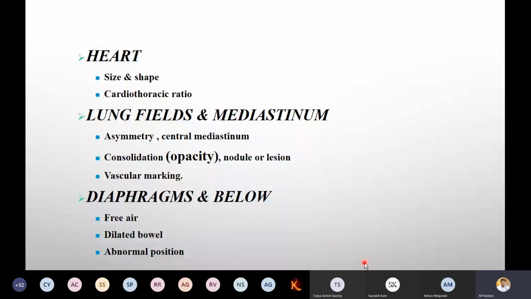Lung field and mediastinum we want to check. Again, symmetry or asymmetry. Central mediastinum we want to examine. Opacity we want to check. Opacity means pneumonic or other cases we can check. Vascular markings we want to examine. Diaphragm and below: whether free air is there, dilated bowel, and then abnormal position we want to examine. This entire thing is fundamental for you.